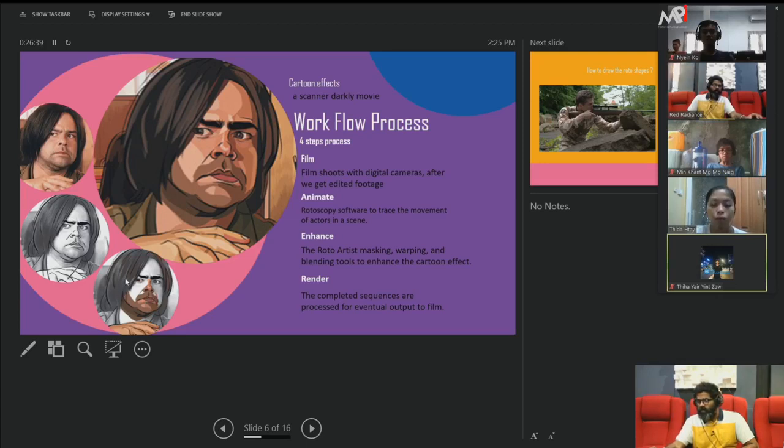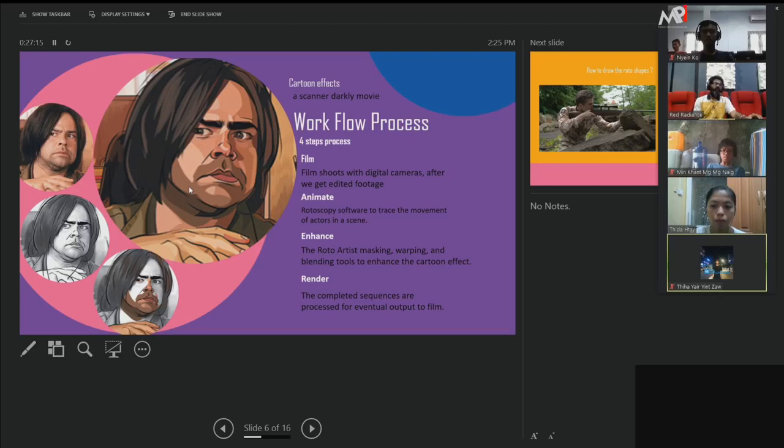The roto has to move. If the head is rotating, the roto shape has to rotate according to the head movement. They did the same process for the whole movie. The movie concept is like a fully animated film, but they shot it as live footage. They shot it live, brought it into the software, and drew separate roto shapes. They create the colors like this. You can get a finished product with the cartoon effect. The whole movie has this kind of effect. This is the process, rotoscopy.